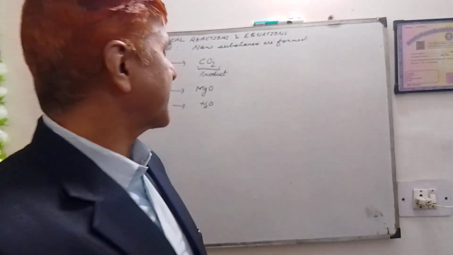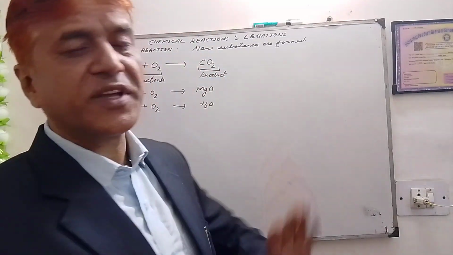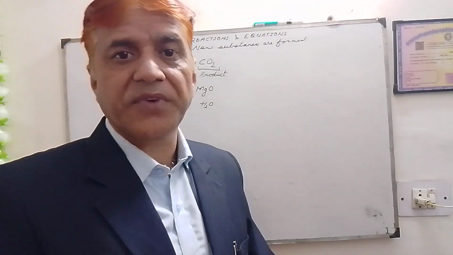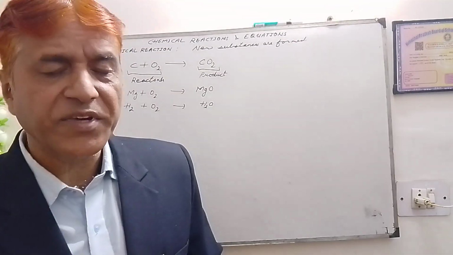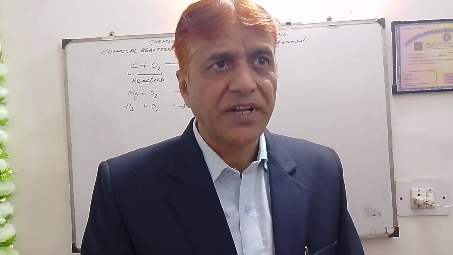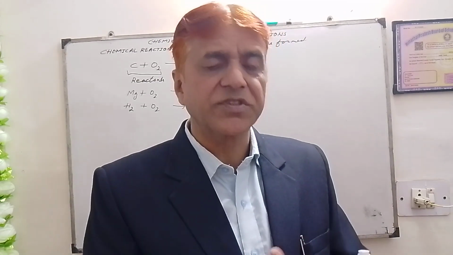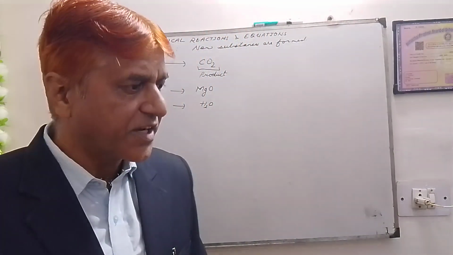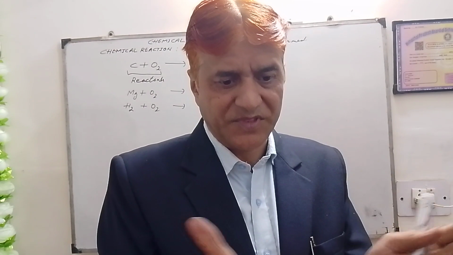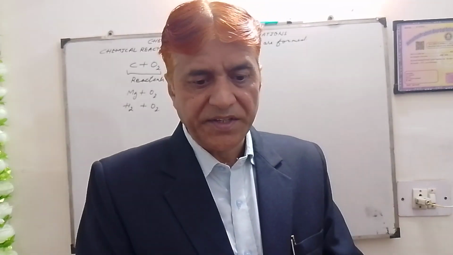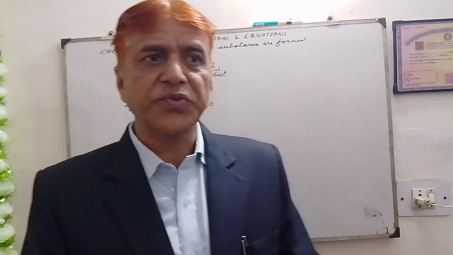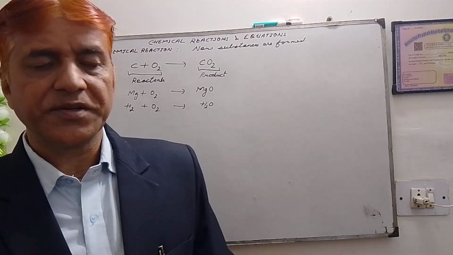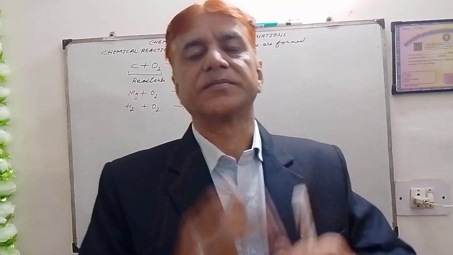Now how does a chemical reaction take place, or what happens during a chemical reaction? When a chemical reaction takes place, the old bonds between the atoms of the reactants start breaking, and new bonds start forming.